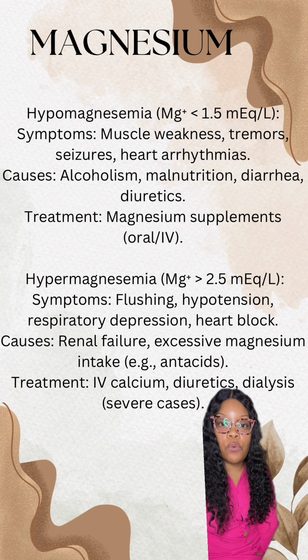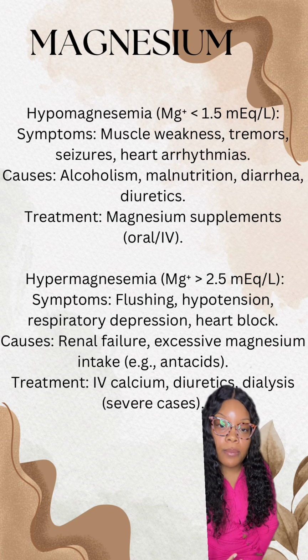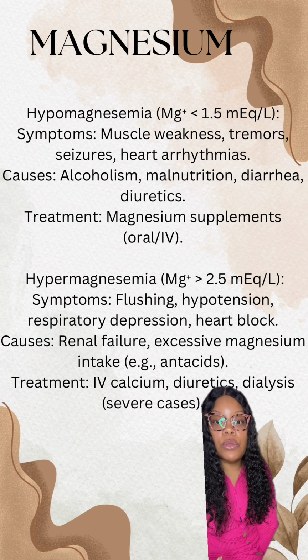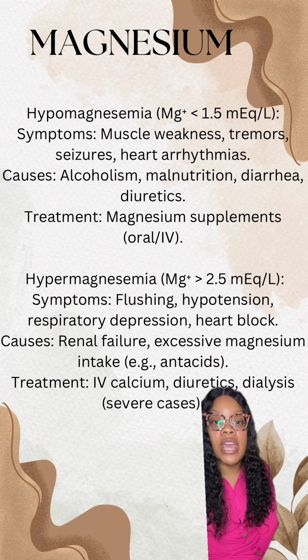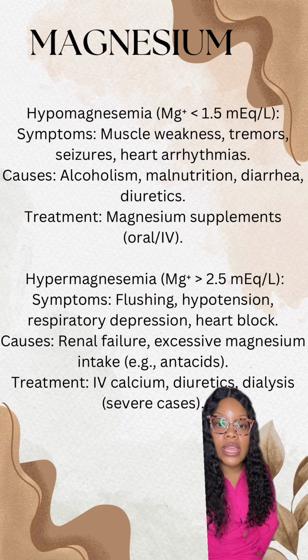One thing that I want you to pay attention to is that with hypermagnesemia, this patient is at risk for respiratory depression. So let's think about it. We said that magnesium regulates your muscles, right? So let's think about our respiratory muscles. Our respiratory muscles will be weakened. If your magnesium is super high, you're going to see respiratory depression. So we want to make sure that our priority is going to be securing an airway, okay? All right, and then we also can see a heart block. So this patient as well needs to be on a cardiac monitor.